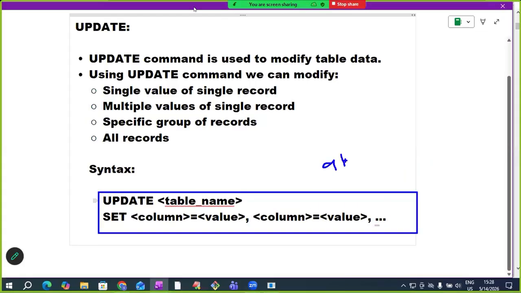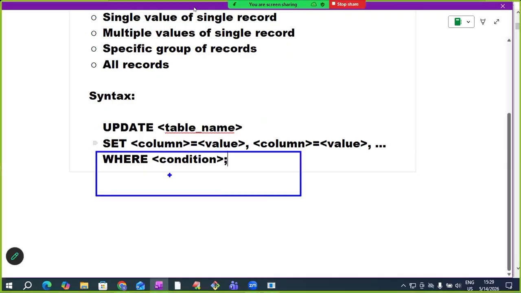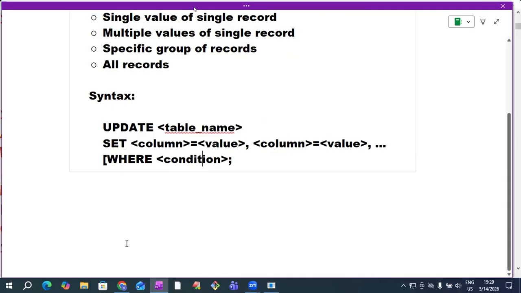If you write this much only, all rows will be updated. Suppose we want to update specific rows only. When we want to update specific rows, go for where. In the where clause we write the condition. How to write a condition, you already know. For 3-4 days we have been learning about this only. Writing where is optional here. Modifying multiple column values is also optional. Writing the where condition is also optional. The remaining parts are mandatory.